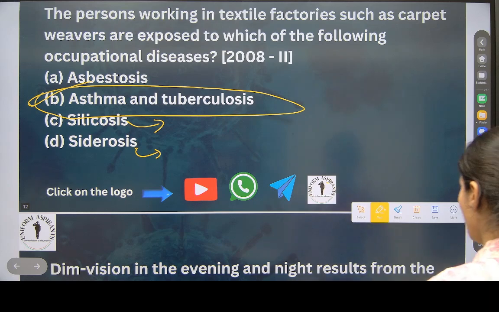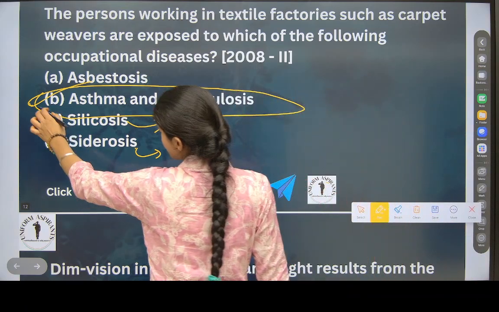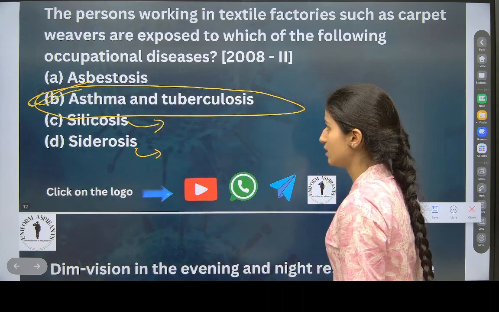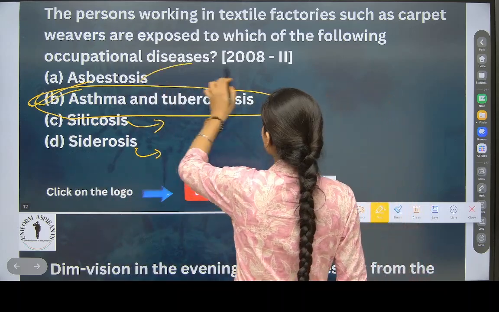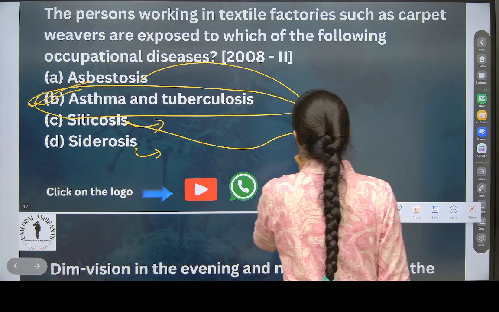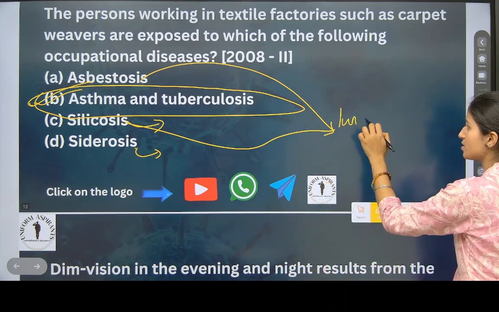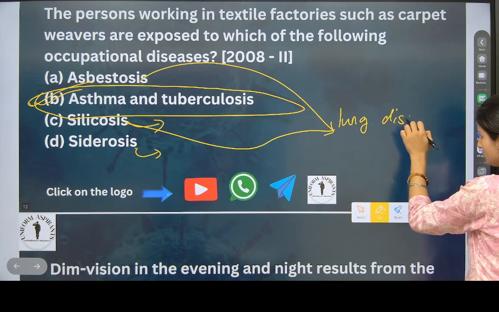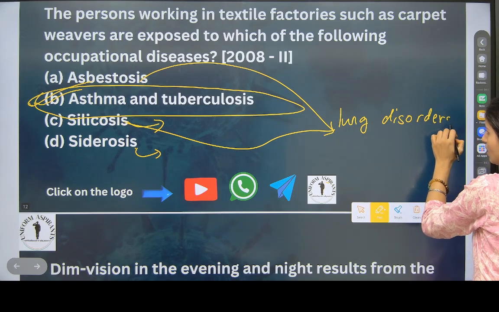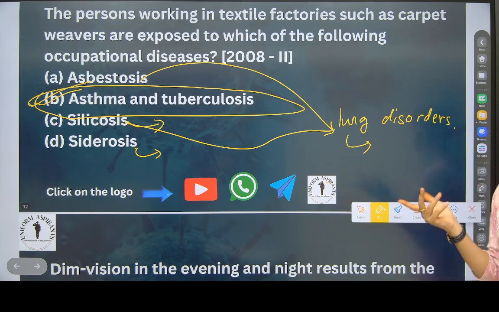Okay. Now see here. We got to know that we get this from factories. But this asbestosis and this silicosis are the same kind of disease. They are lung disorders. Why are they caused?